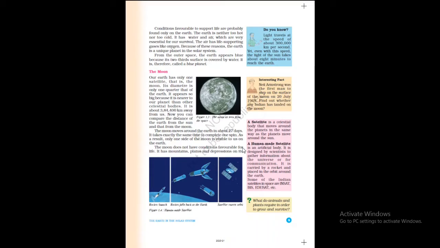A human made satellite is an artificial body. It is designed by scientists to gather information about the universe or for communication. Remember, these artificial satellites are made by man and sent to space to collect information.